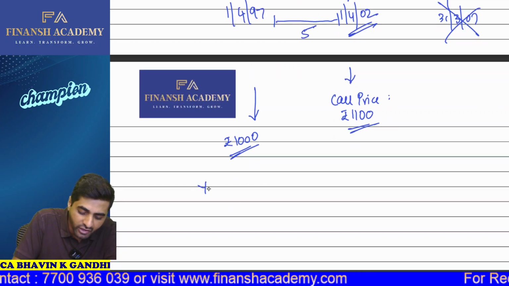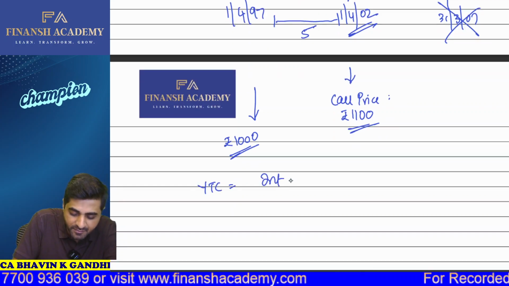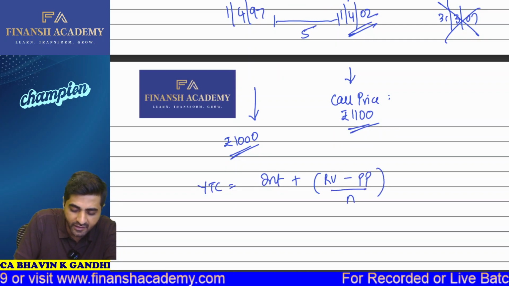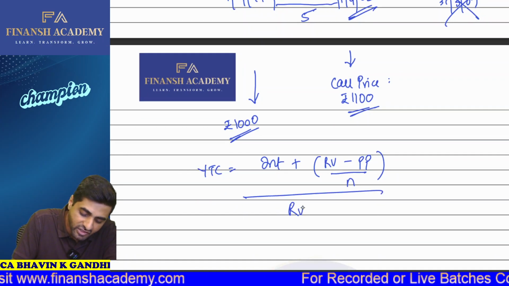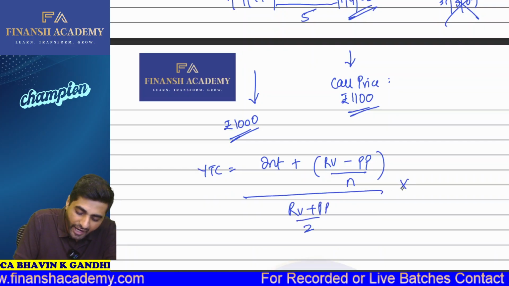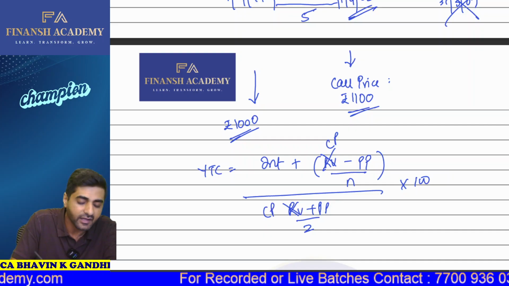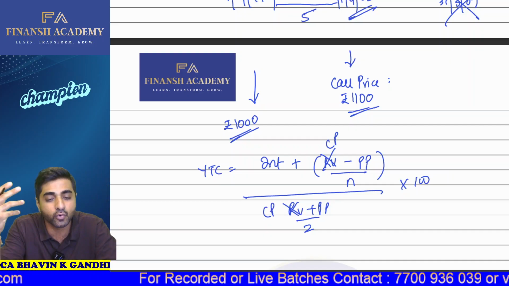Okay, so your yield to call will be nothing but interest plus redemption value minus purchase price upon N, and divide that by redemption value plus purchase price upon 2. I would just like to make one small correction here. Instead of redemption value, we'll write out call price. Okay. And that's how we'll be calculating your yield to call.